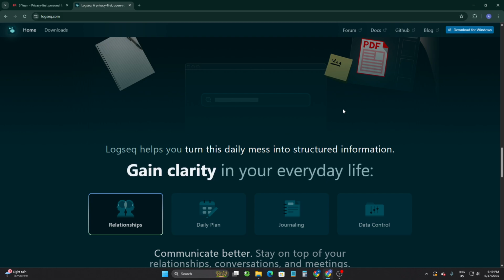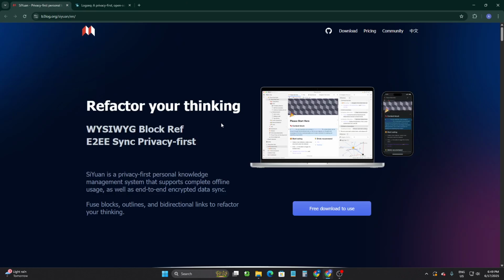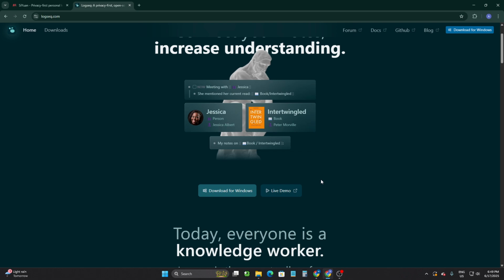So that's pretty much all. To repeat one more time: use Siyuan if you want an offline Notion alternative with powerful visuals. Use Logseq if you love outlining, daily notes, and deep PKM workflows.